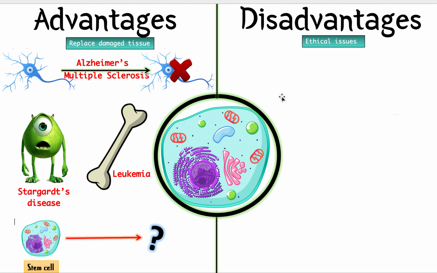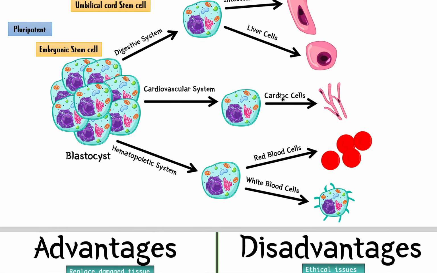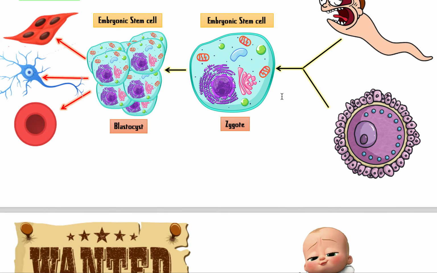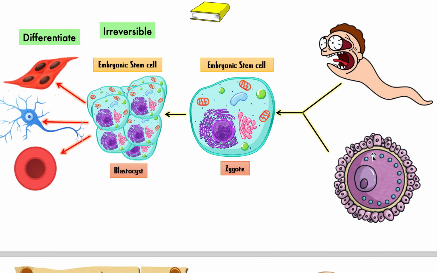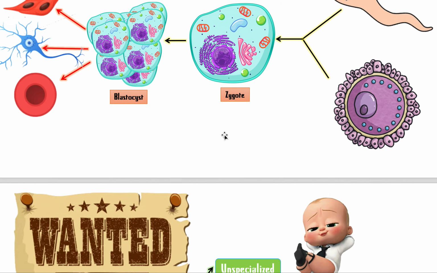Now you ask me, okay, that sounds awesome. What's so bad about this? Like, what is possibly bad about this? To understand what's bad about this, you need to think about where stem cells come from. Where do they come from? They come from here, right? When your mom and your dad make a baby, or make this cell that's going to become a baby, if we take this stem cell, then there's going to be no baby. So that's the bad thing about this.